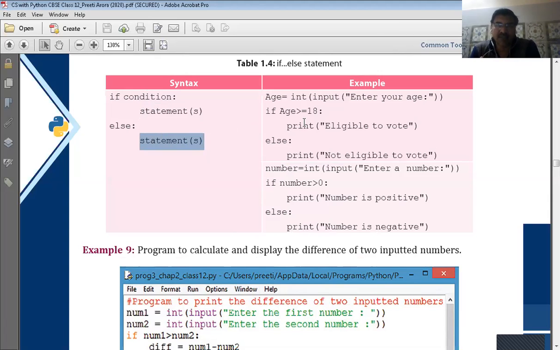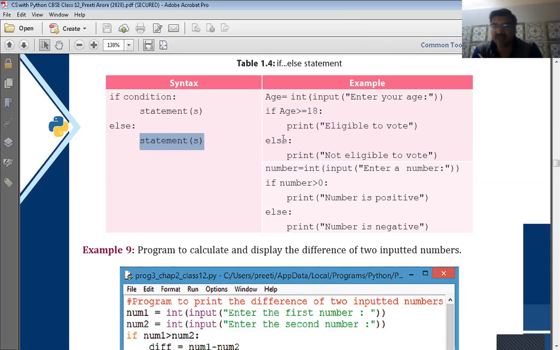So in this example, if age is greater than 18, then it prints eligible to vote. If it is not greater than 18, that means if the condition is false, then the else construct will be executed and it will print non-eligible to vote. So this is known as the if else construct.